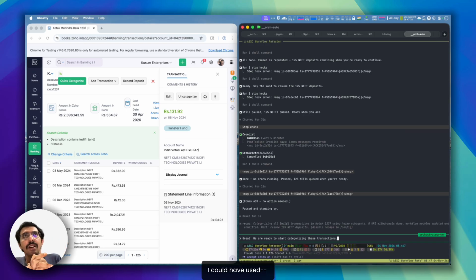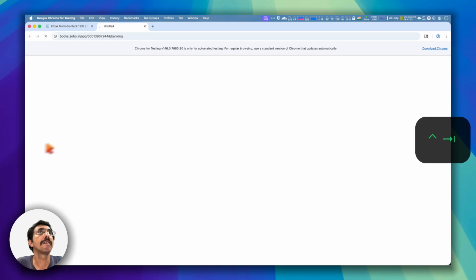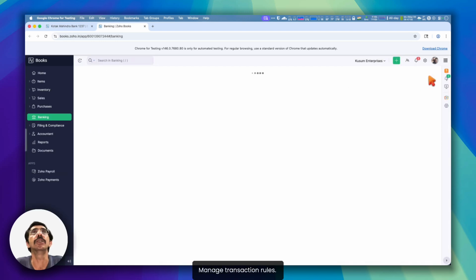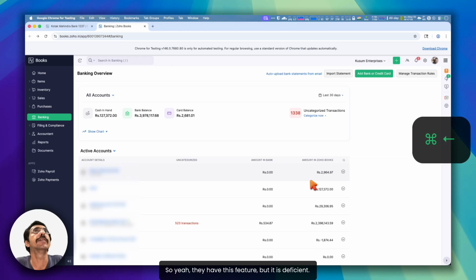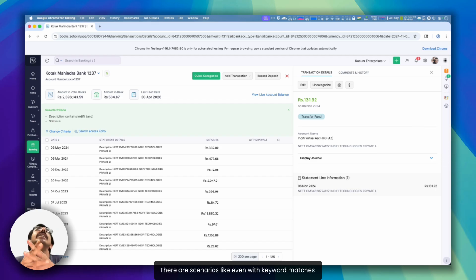Some of you might know about Zoho Books, and you might say they have this feature called manage transaction rules. So yeah, they have this feature, but it is deficient. They do have these transaction rules, but those are quite deficient. They don't support regexes, while my rule engine supports regexes.